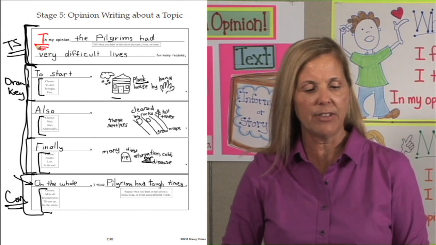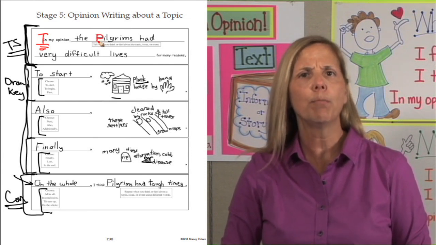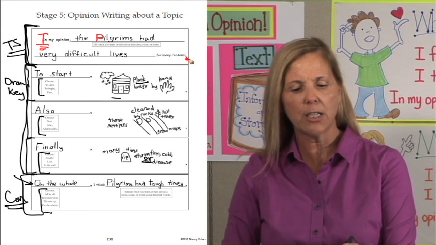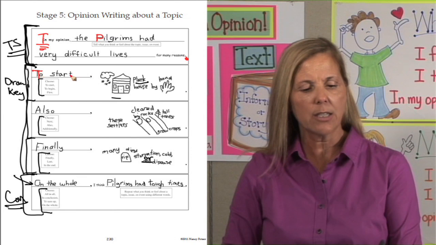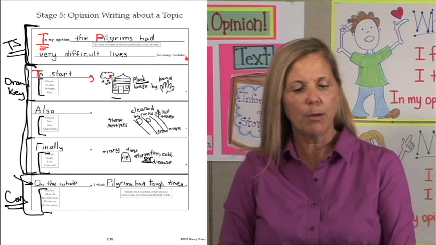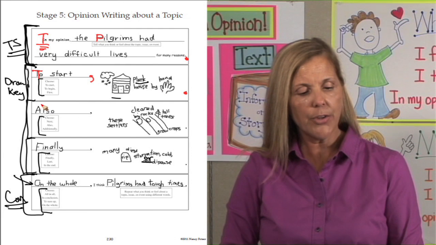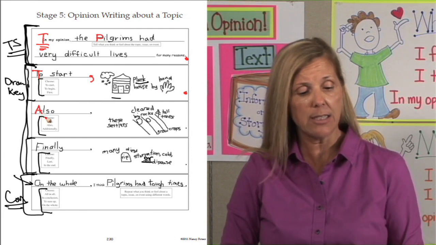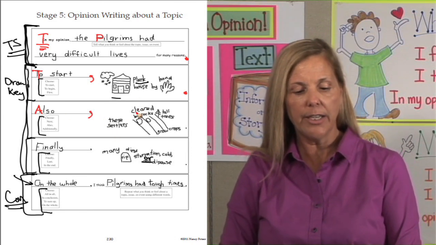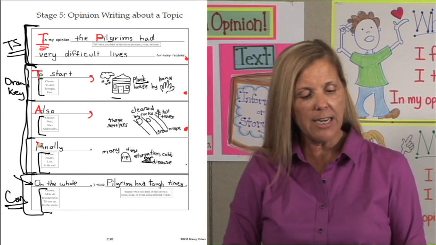We always capitalize the beginning of a sentence. The pilgrims, capitalize pilgrim. Why are we capitalizing pilgrim? Because it's a proper noun. It's a name. The pilgrims had very difficult lives for many reasons. Period. To start, capitalize, comma. Why are we putting a comma there? Because it's a transition. The pilgrims built their plank houses by hand. Period. Also, capital. We always capitalize the beginning of a sentence. Comma. Why? It's a transition. Also, these settlers cleared big rocks and tall trees before they could grow their crops. Period. Finally, capital.